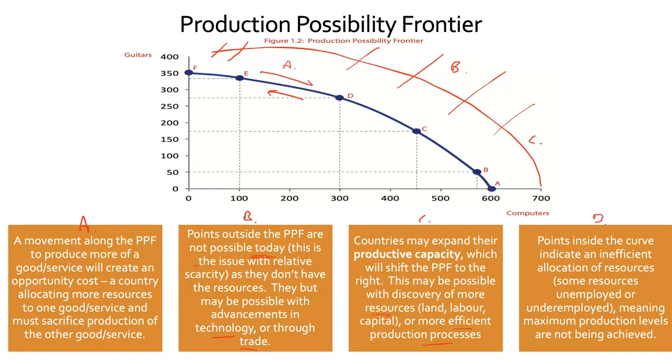Anything inside this production possibility frontier, point D, indicates we are being inefficient. We are not allocating our resources effectively because we are not maximizing what we can produce. Now that might be because resources are not being used efficiently. We might have too much unemployment, so labor is not being effective, or our productivity is not being maximized.